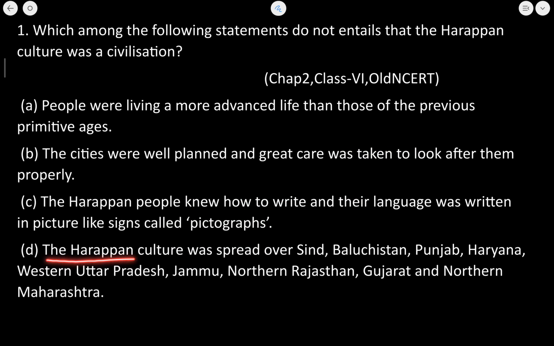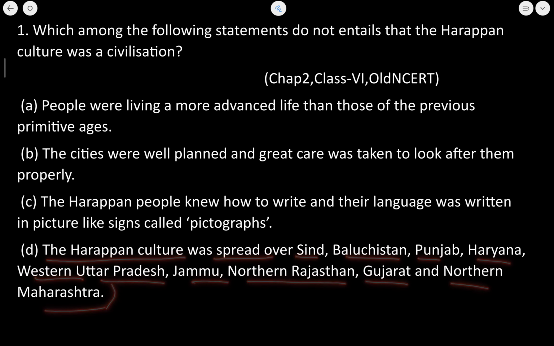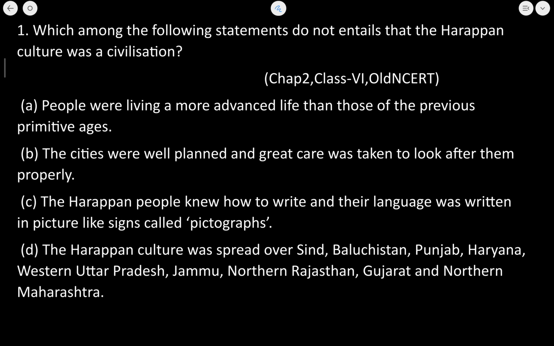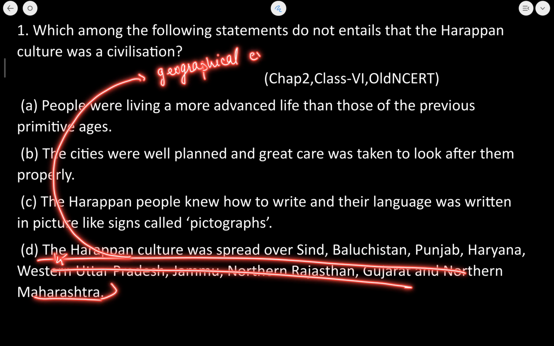Now, the Harappan culture was spread over Sindh, Balochistan, Punjab, Haryana, Western Uttar Pradesh, Jammu, Northern Rajasthan, Gujarat, and Northern Maharashtra. Now, this statement is absolutely true. Why is it true? Because this statement does not entail that the Harappan culture was a civilization. This shows the geographical extent of the civilization and nothing else.